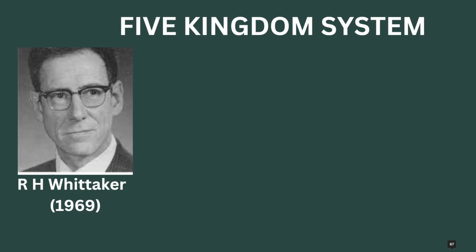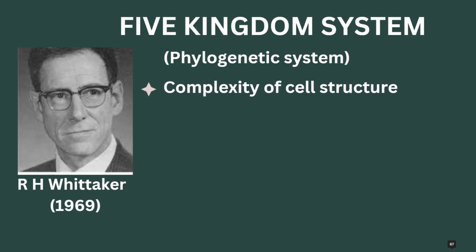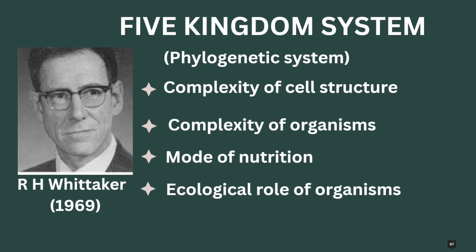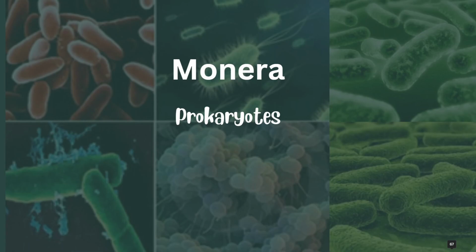In 1969, American ecologist R.H. Whittaker proposed adding a fifth kingdom, fungi, based on its unique method of obtaining food. So this is actually a phylogenetic system which is based on the following criteria. He considered the complexity of cell structure, complexity of organisms, the mode of nutrition, and their ecological role. He classified the organisms into five major kingdoms.